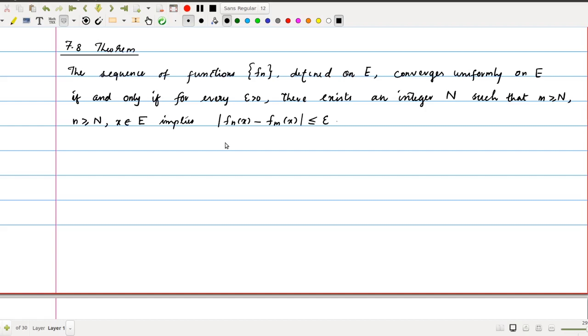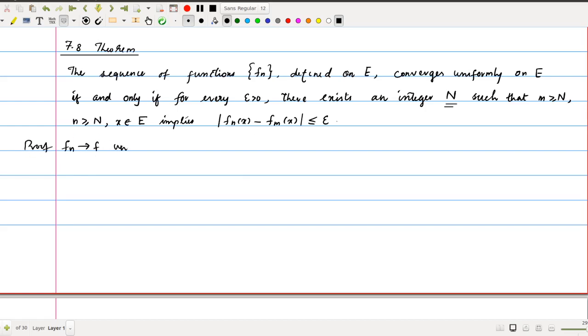In any case, not only in this uniform convergence case, the knowledge or awareness of the limit function or limit is not needed to verify the convergence. So that is the idea here. So we will prove that Fn converges to F uniformly if and only if for every epsilon greater than 0 there exists an integer N such that for all n, m greater than or equal to N we have this result.